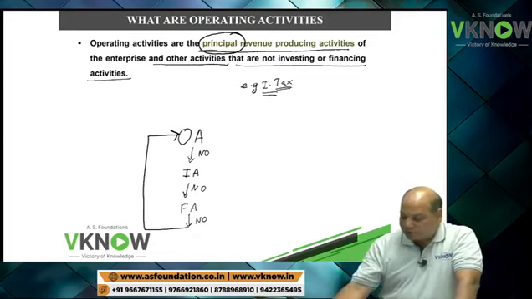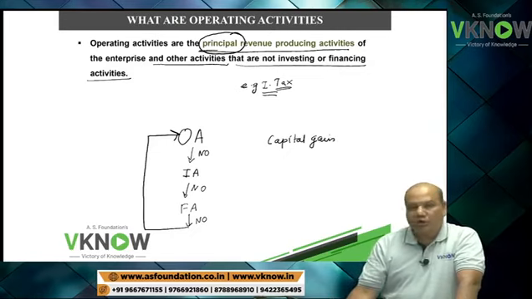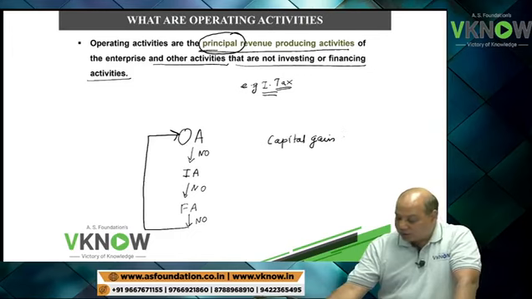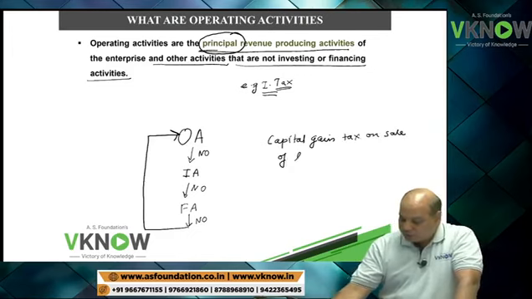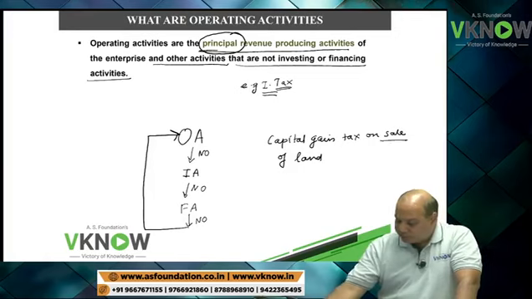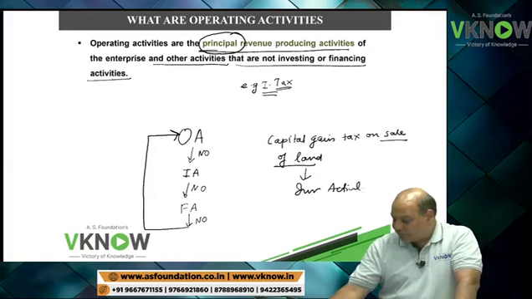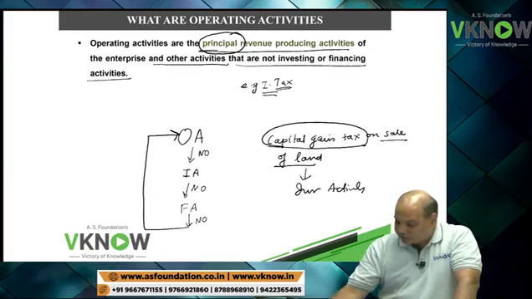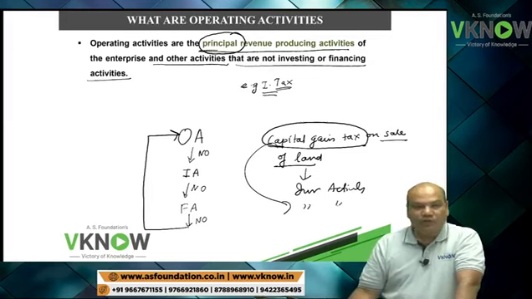But I will change the example. Suppose you have sold land, resulting in capital gain tax on sale of land. Now, since sale of land is an investing activity, capital gain tax will also be treated as investing activity.